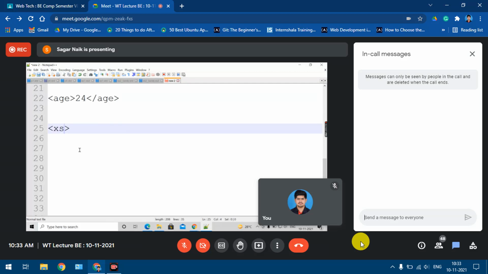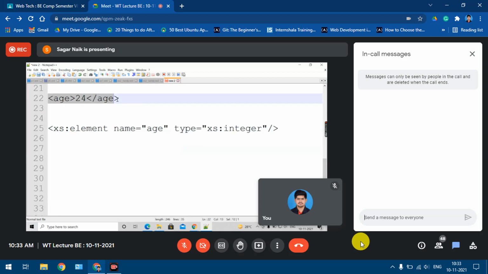I use xs:element name equal to age, and the data type I'll give as integer, and this is a closing tag. So this is how we define this in XML schema. In this XML file, I had provided one value, 24.